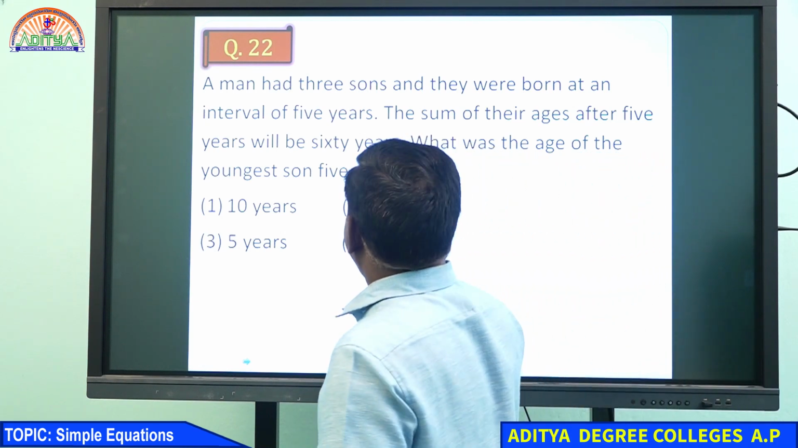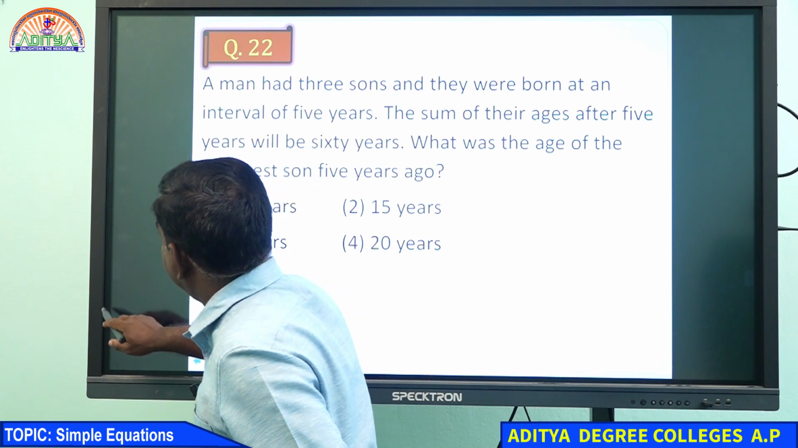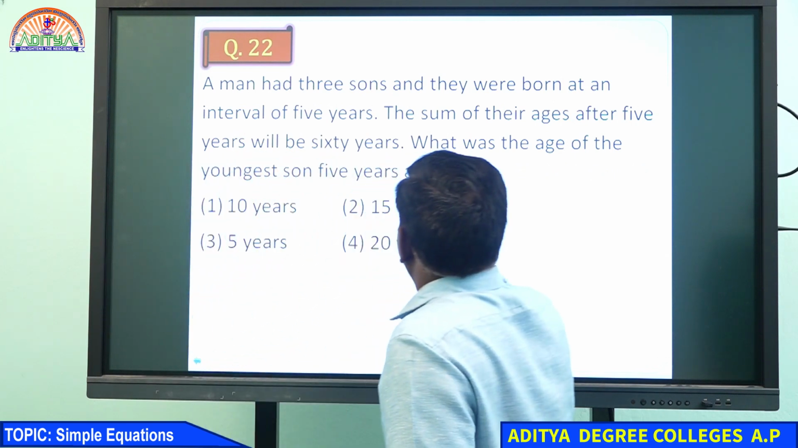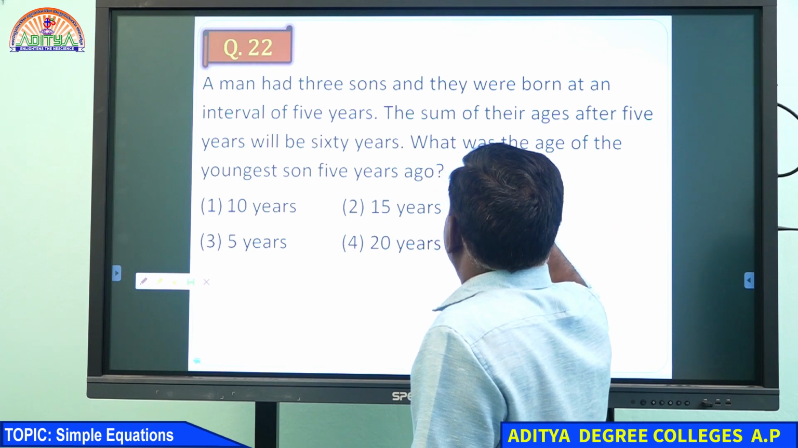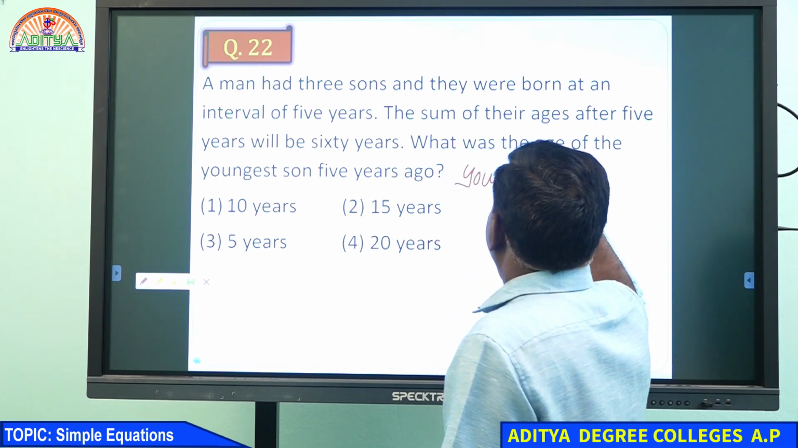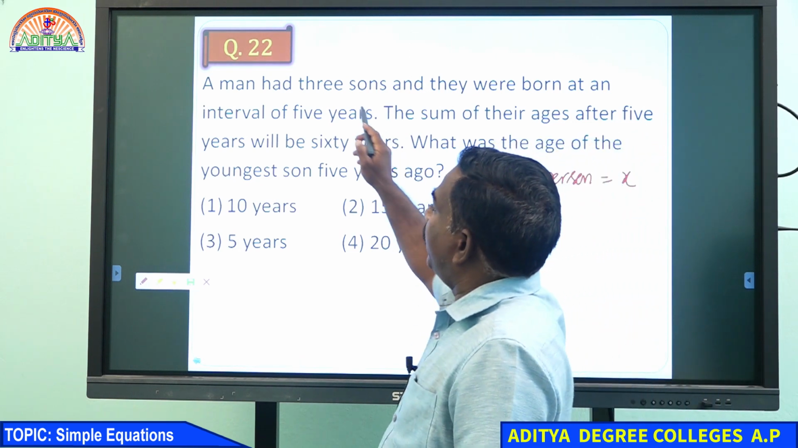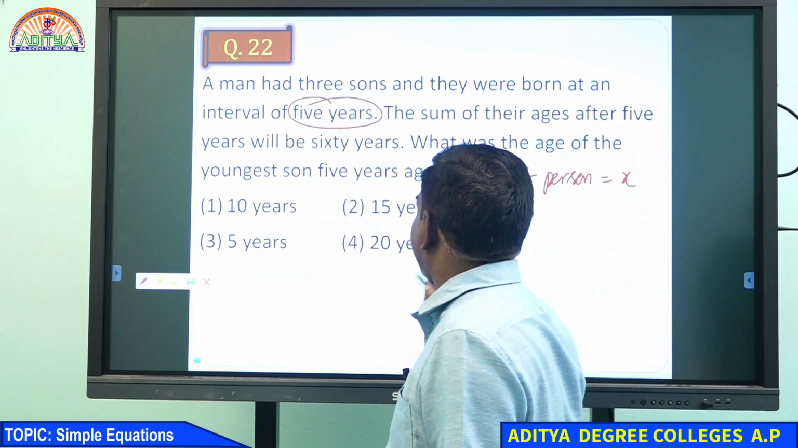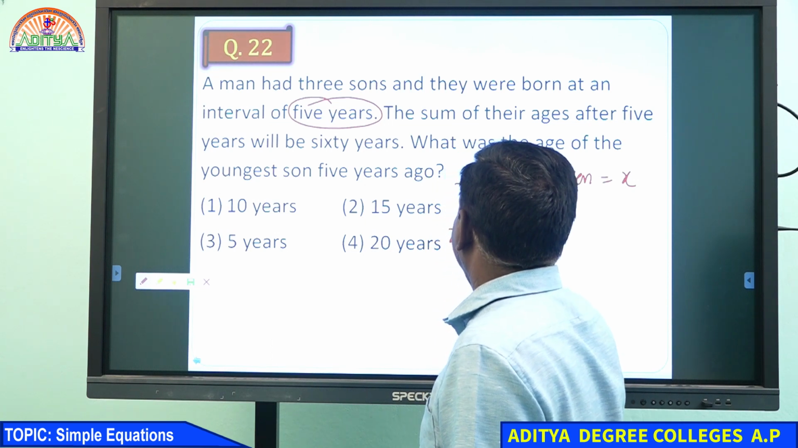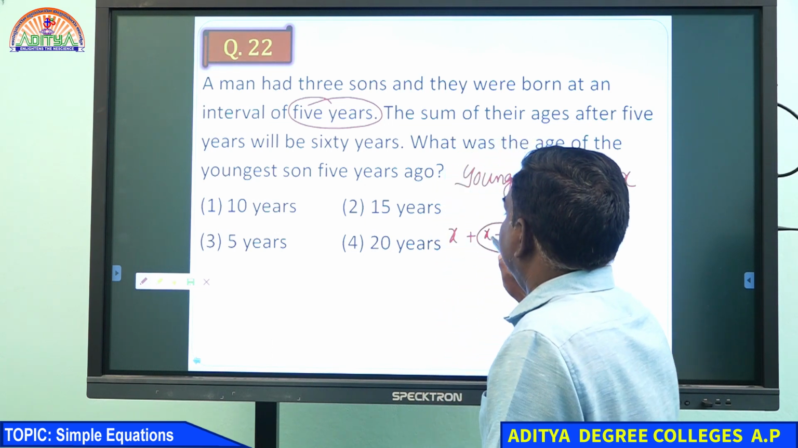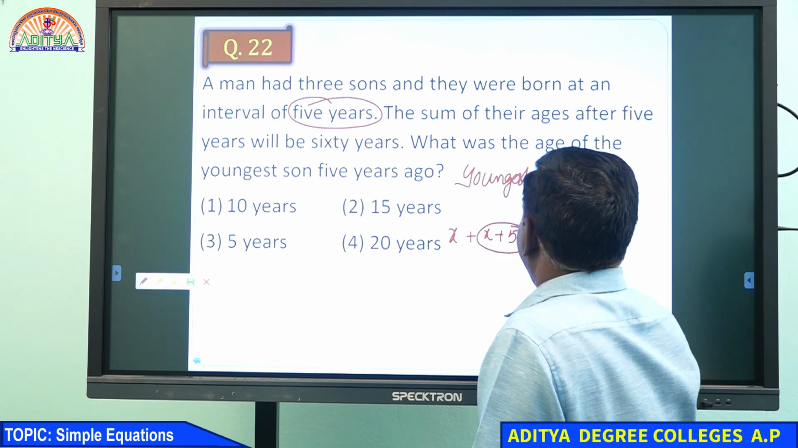Let the youngest person be X. For every 5 years of interval, the second person will be born after 5 years. This is the second person. And the third person will be born after 5 years: X plus 10.